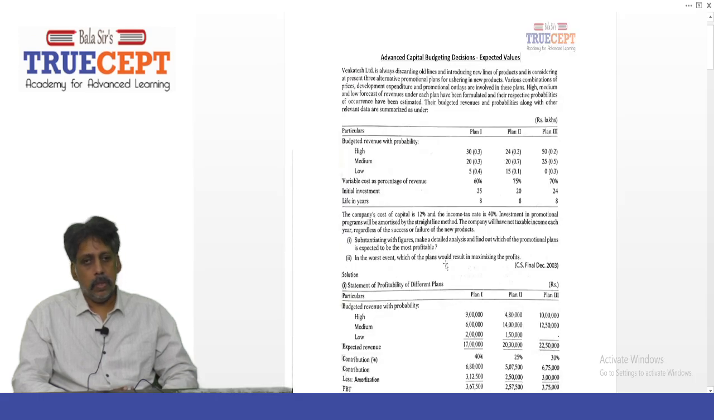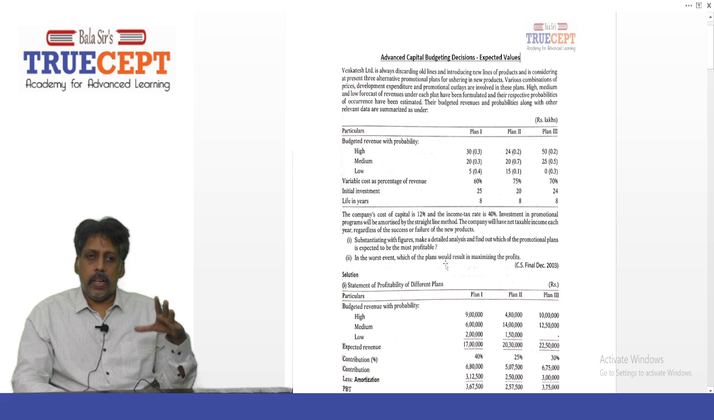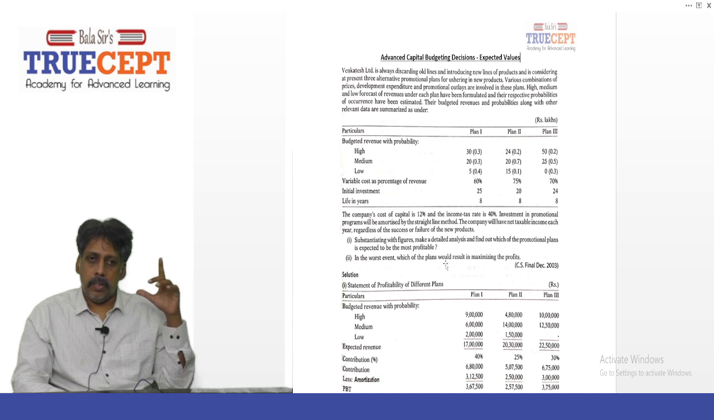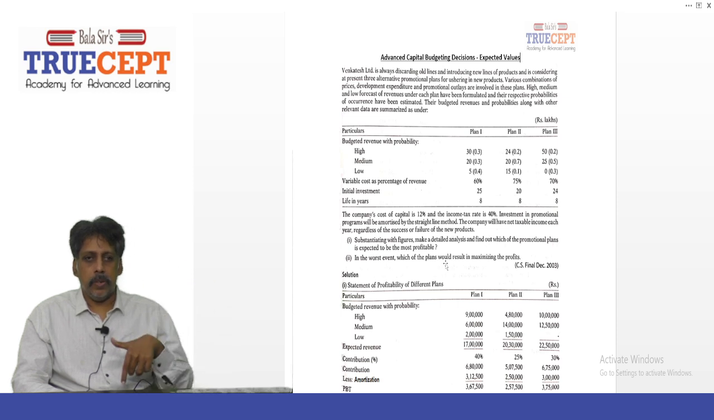So we can start. Okay, guys, let us take an example from the chapter Advanced Capital Budgeting Decisions. This particular example is on the expected value method, and this sum is extremely important from an examination standpoint. Those writing CA Final Number 24, just focus, especially for them.